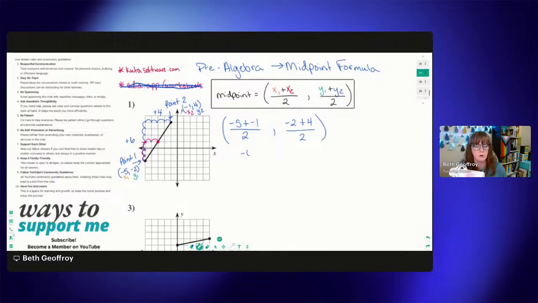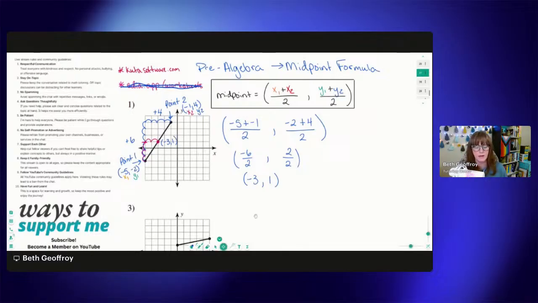I'll go ahead and write all of the steps out really clearly here. And then -2 plus 4 gives us 2. So we've got 2 over 2. Now we're going to simplify each of those. -6 divided by 2 is -3. 2 divided by 2 is 1. And let's see where the midpoint is that we found visually. We've got 1, 2, 3, so -3, and then up 1. So that is the midpoint at -3, 1.